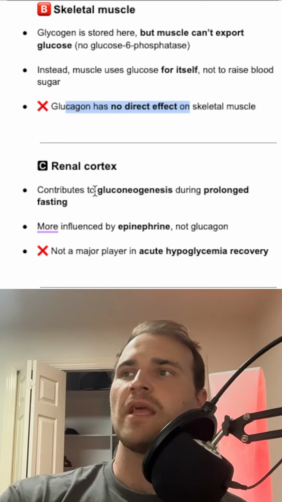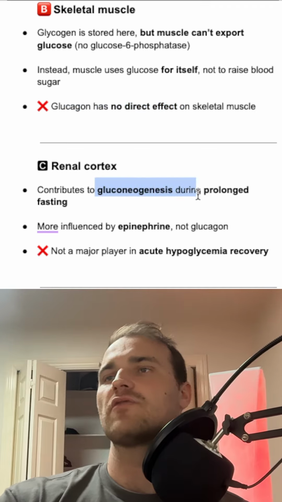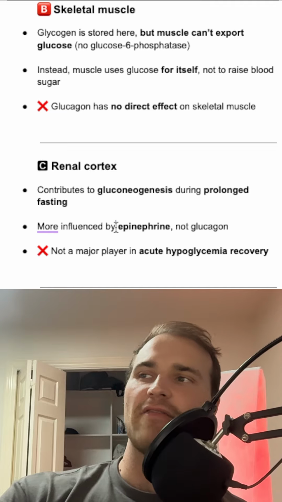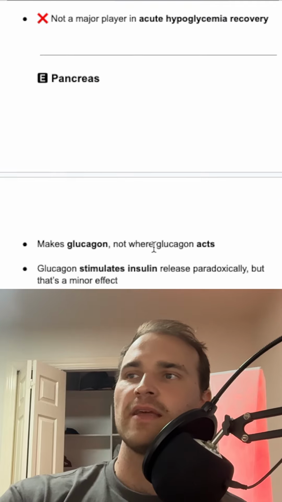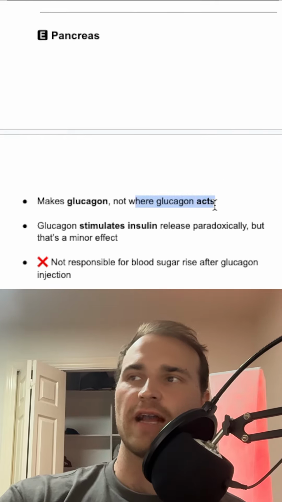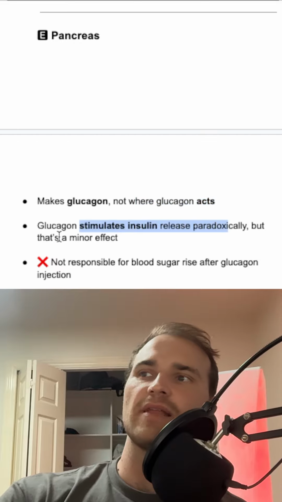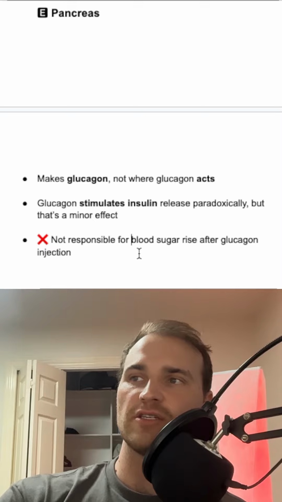Renal cortex. This contributes to the gluconeogenesis during the prolonged fasted state, and it's more influenced by epinephrine, not glucagon. Pancreas. This makes glucagon, but it's not where it acts. Glucagon stimulates insulin release paradoxically, but that's just a minor effect. So it's not responsible for the blood sugar rise.